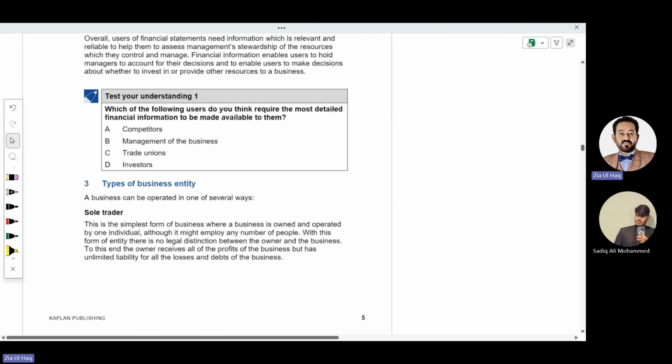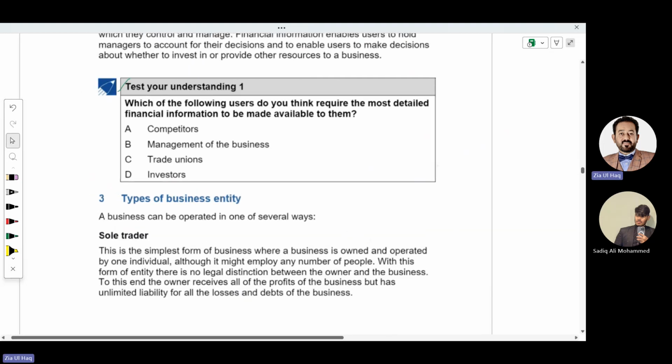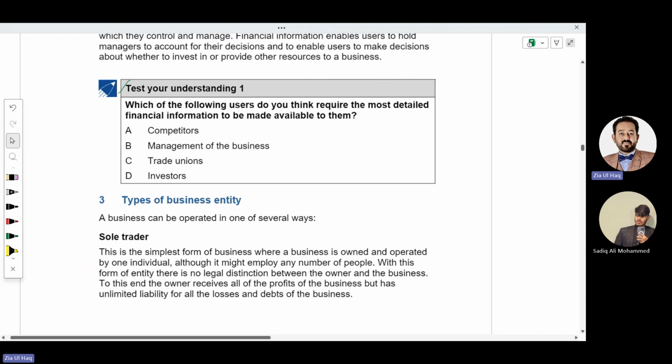So, test your understanding one. Which of the following users do you think require the most detailed financial statements to be made available to them? Who needs more detailed financial statements? Some of the users might be looking at one component of financial statements, meaning only the profit and loss account. Some might look at the balance sheet, but some users need to see all the components of financial statements in more detail. Who are those?